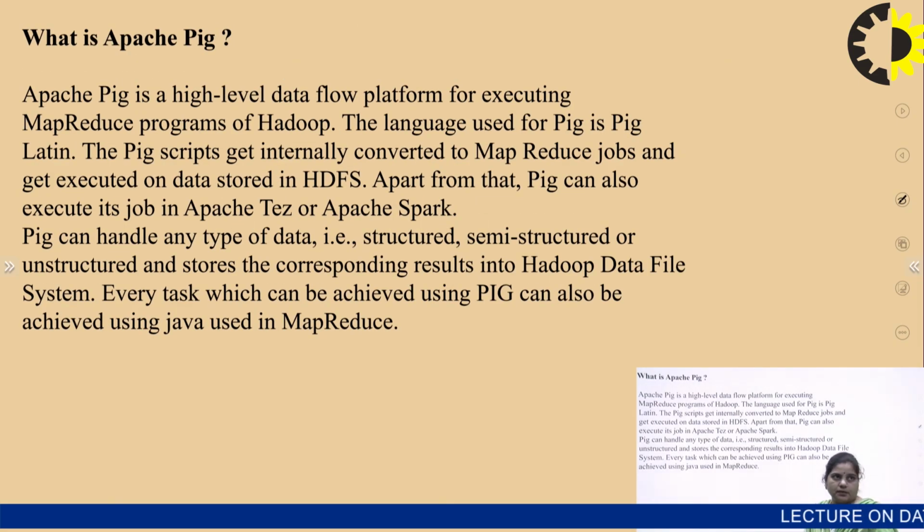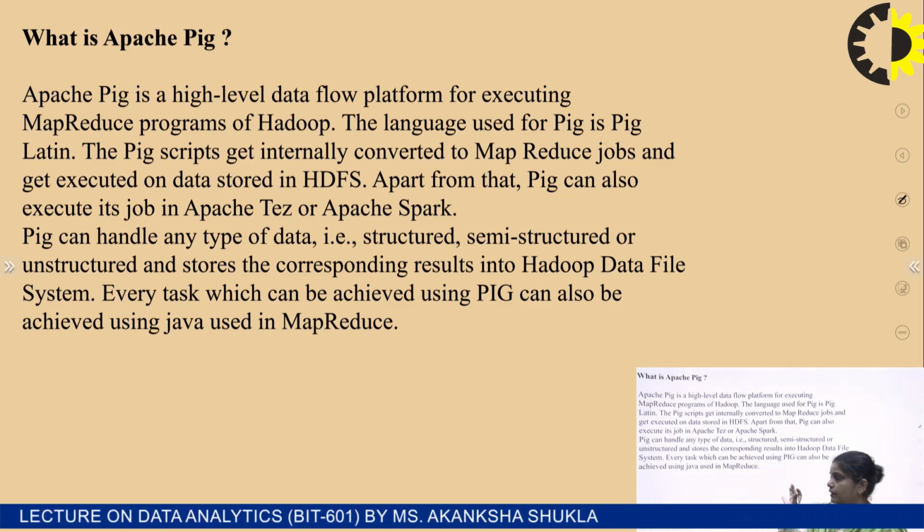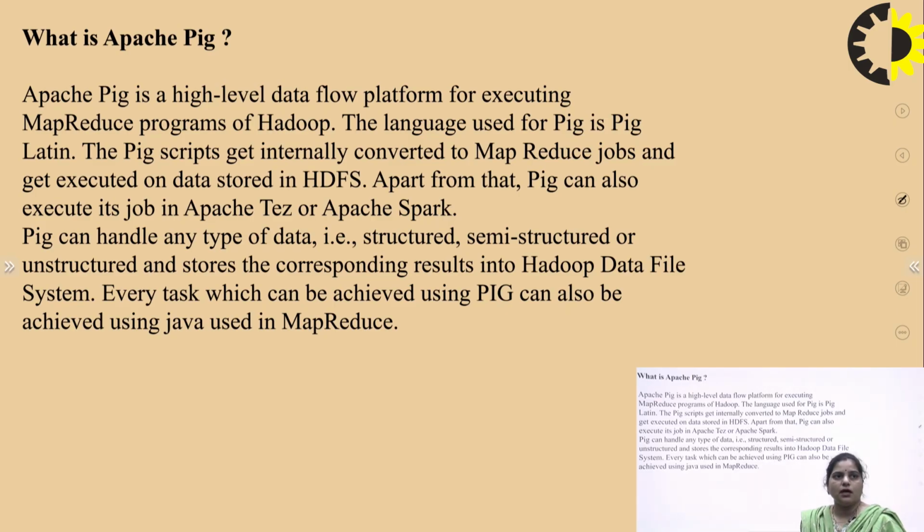Now, what is Apache Pig? It is a high-level data flow platform which is responsible for executing the MapReduce programs for Hadoop. That's why I have included all these topics inside my one lecture. The language used for Pig is Pig Latin, and Pig scripts get internally converted to MapReduce jobs and then executed on data stored in the Hadoop distributed file system. It can handle any type of data, and as we all know, data can be of three types: structured, semi-structured or unstructured. It then stores the corresponding results into the Hadoop distributed file system.